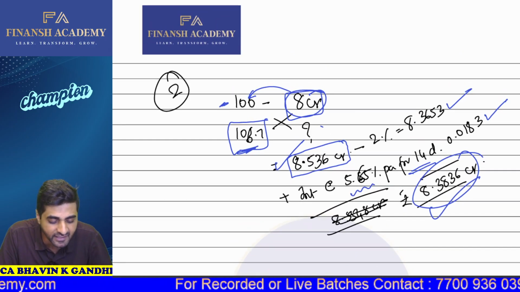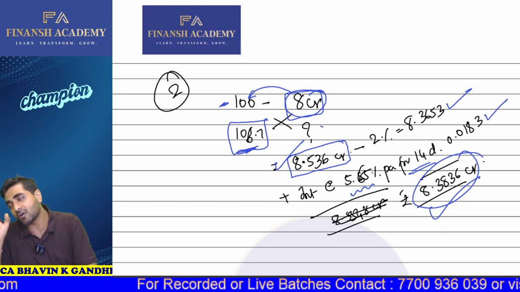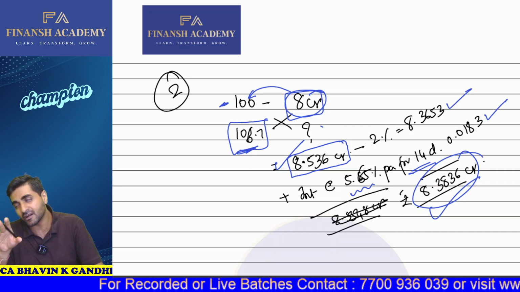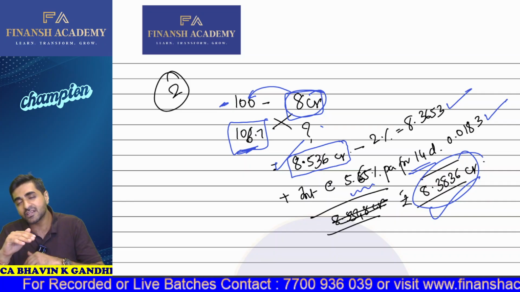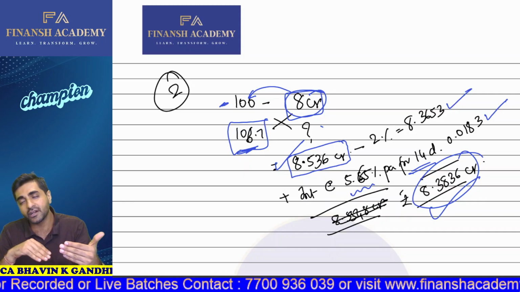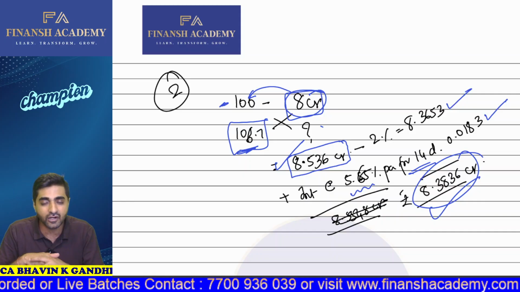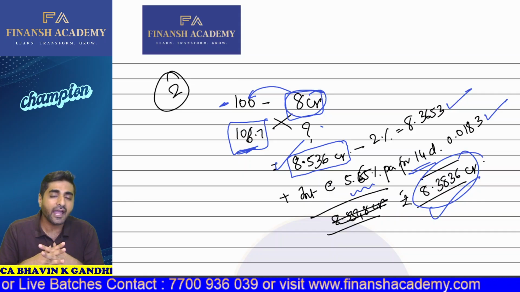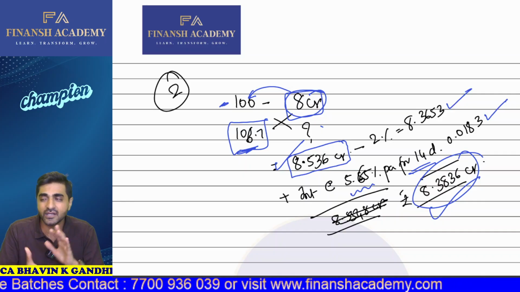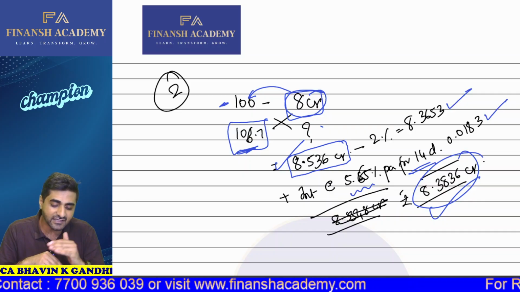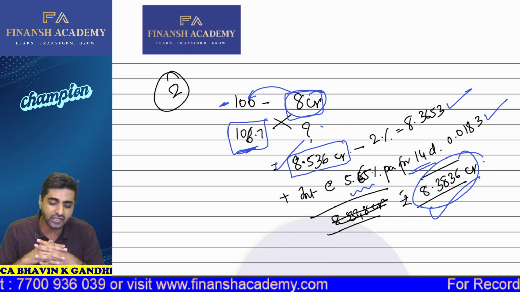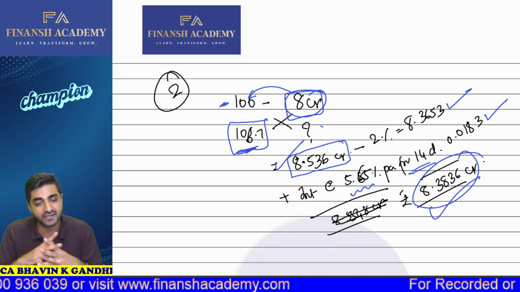8.3836 crores. And how did we get this? We first understood what is the amount of the loan which will be available with bank A. This loan availability will be based on the revised market price of the bond, which will be the dirty price of the bond. Then we understood that this is the amount which we require, and 2% will go away. On that the interest will be taken into consideration, and you'll be finally paying 8.3836 crores.